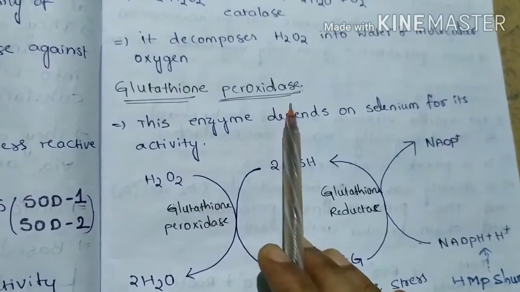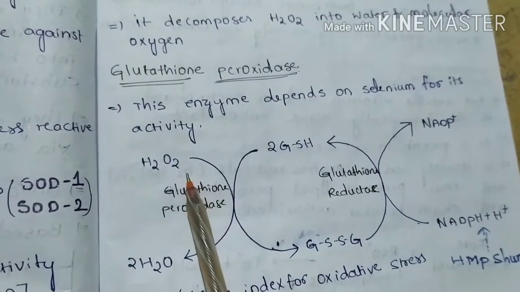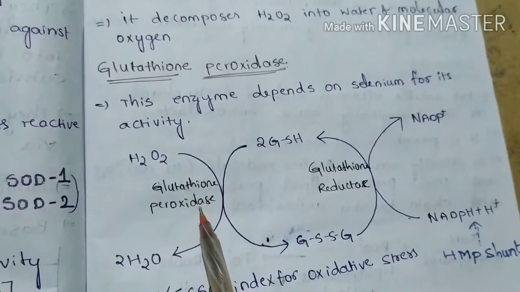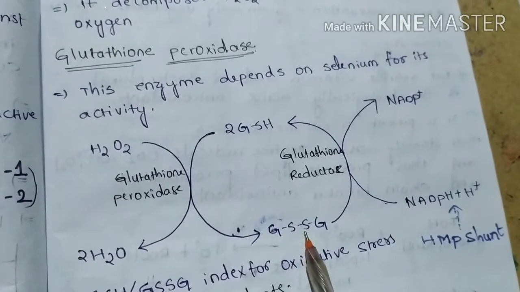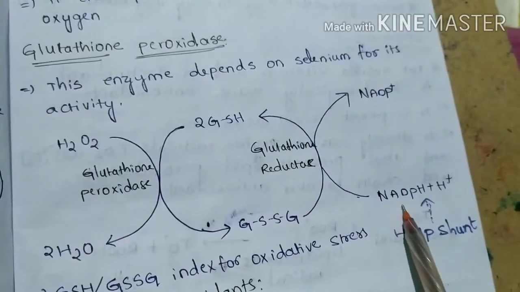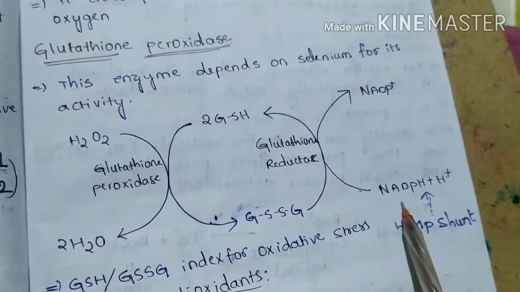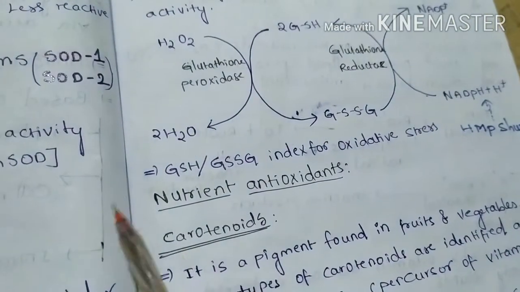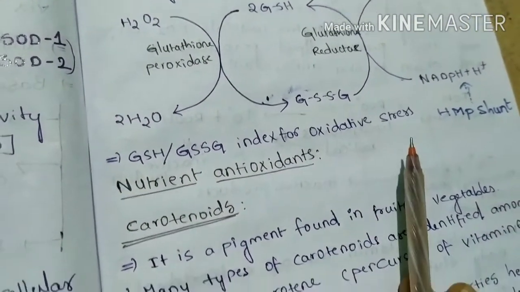Glutathione peroxidase. This enzyme depends on selenium for its activity, and hydrogen peroxide reacts with reduced glutathione and is converted into water, and reduced glutathione becomes oxidized. Reduced glutathione is regenerated by the reaction with NADPH, which is catalyzed by glutathione reductase. A major source of NADPH is the HMP shunt. And the ratio of reduced to oxidized glutathione is the major index for oxidative stress.